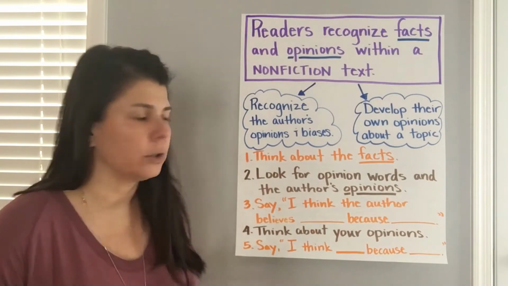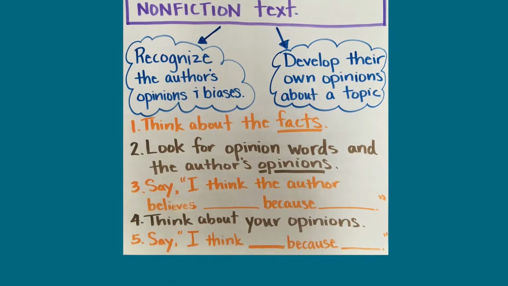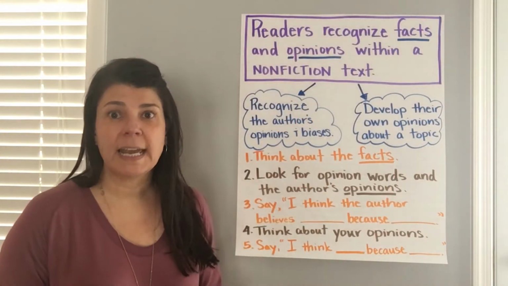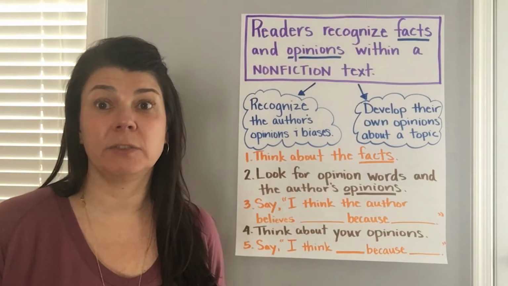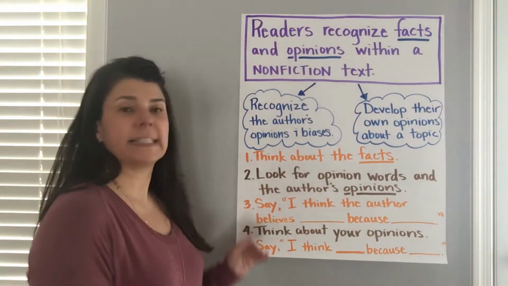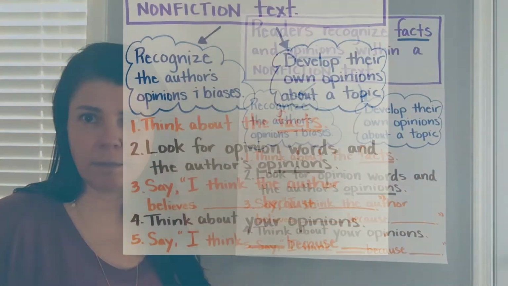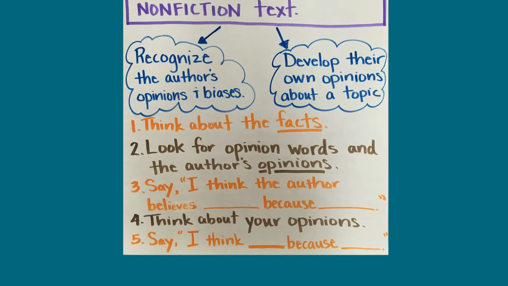So I read my article, and then I thought about the facts. What's true for anyone, everyone, anytime anyone reads this? Those are facts. Then I had to look for opinions. I had to look for opinion words. And in my text, I found adjectives were really helpful to recognize opinions. Then I said to myself, I think the author believes blank because blank. I used that sentence frame to think about the author's ideas.